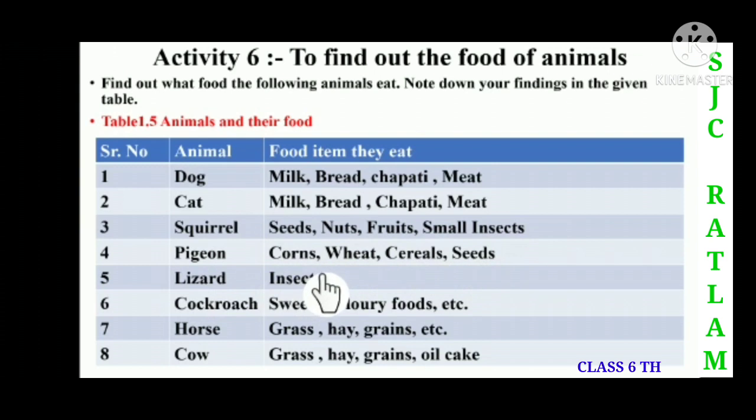Lizard will eat insects. Cockroach will eat sweets, flowery foods and so on. And horse will eat grass, hay, grains and other items. And cow will eat grass, hay, grains and oil cake. So children, here we have discussed the food items that the different animals eat.